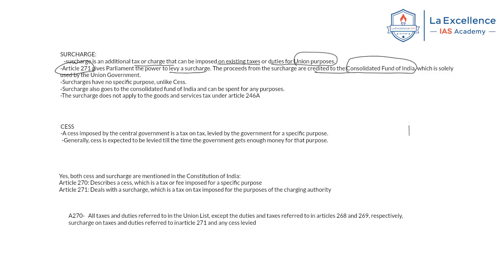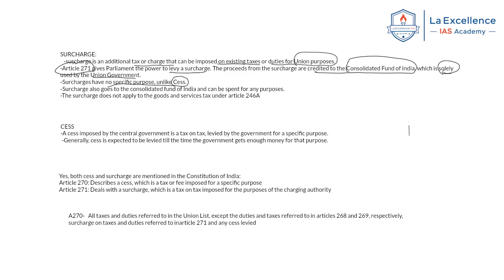Yes, this is an important point from the prelims perspective. Now, it is solely used by the union government. Again, this is also important: solely used by the union government. Okay. Next, surcharges have no specific purpose, unlike cess. See, you may have heard about education cess, green energy cess, climate change cess, road cess, things like that. Okay. But surcharges have no specific purpose. Okay. It can be used for any purpose.